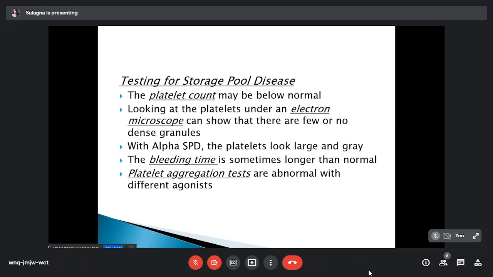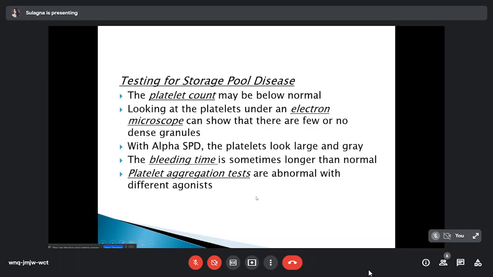So testing for storage pool disease, the platelet count may be normal or below normal. Looking under electron microscopy can show there are few or no granules. So in alpha SPD, you can see no alpha granules in the platelet, and in dense SPD, you can see no dense granules within the platelet. It is done by an electron microscopy study. With alpha SPD, the platelets look large, degranulated, and gray in color. That's why it's known as gray platelet syndrome.